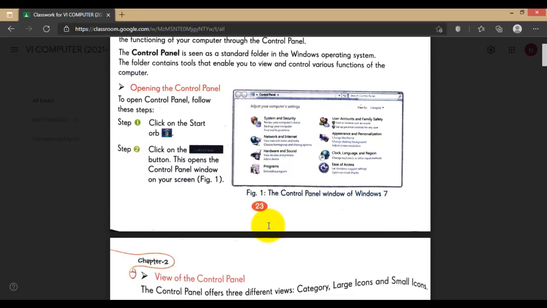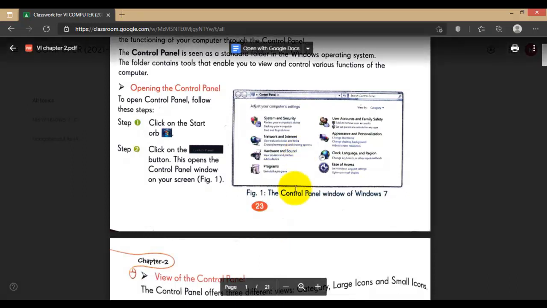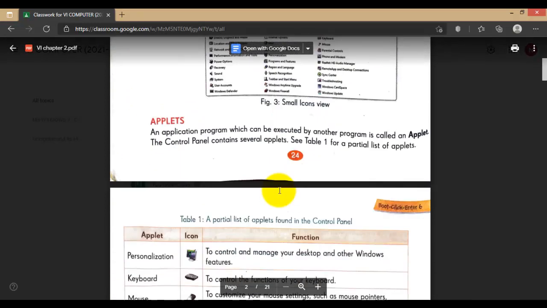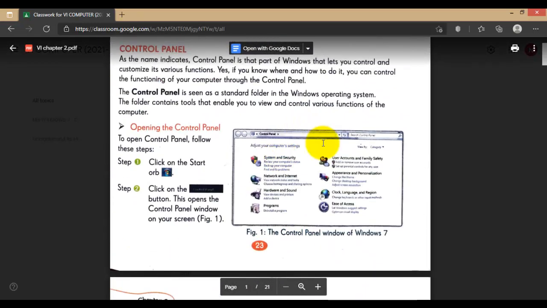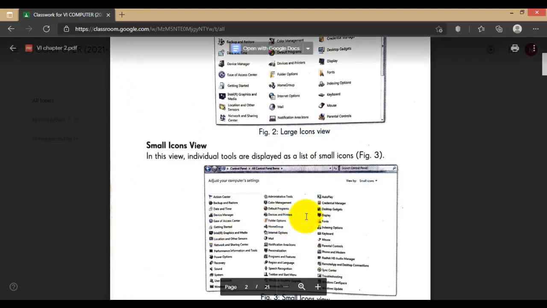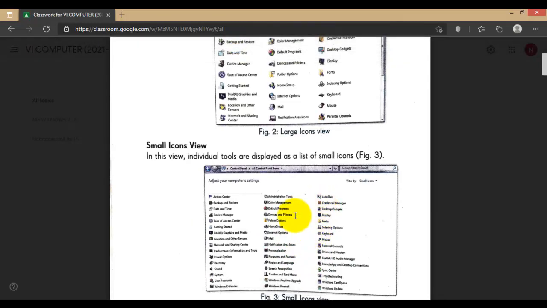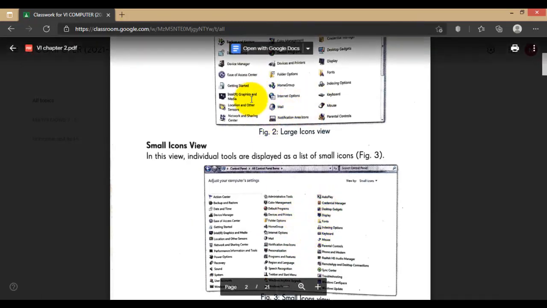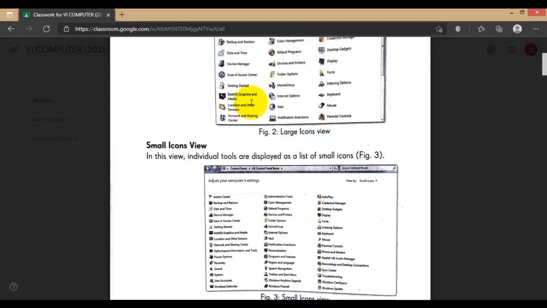In category view, there are 8 categories like that. So this is category view. This is large icon view and small icon view, a little bit smaller in image, and this will show a little bit of the image of that file and folder.